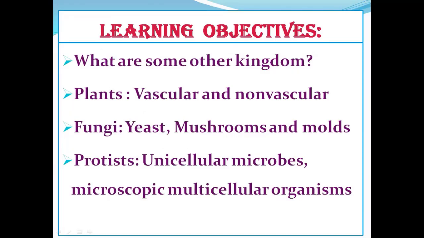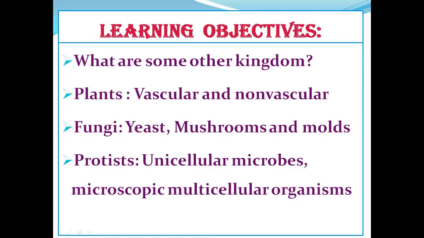What are some other kingdoms? Plants, vascular plants and non-vascular plants, whereas we are going to discuss fungi, such as yeast, mushrooms and molds. These are the examples of fungi, and the protist, unicellular microbes, microscopic organisms and multicellular organisms. These are the learning objectives of today's lesson.